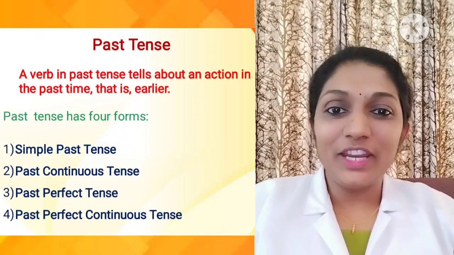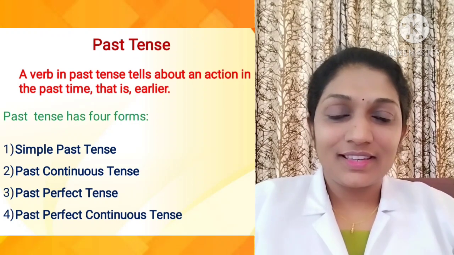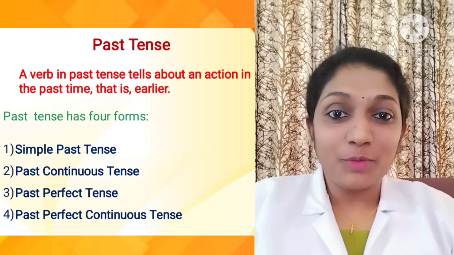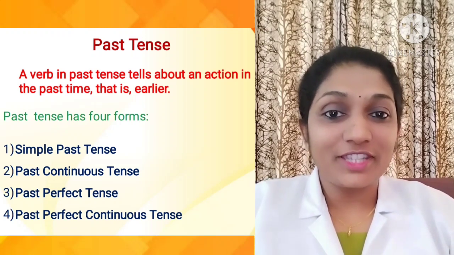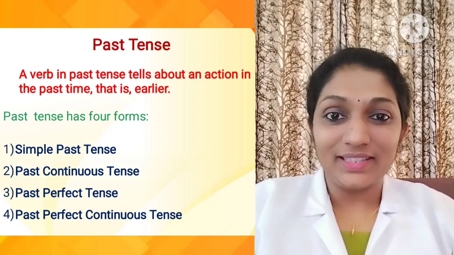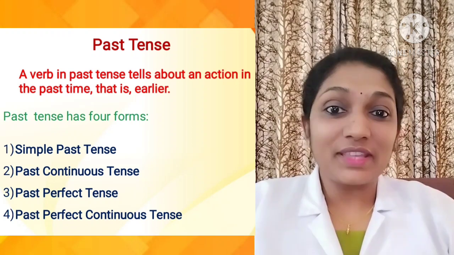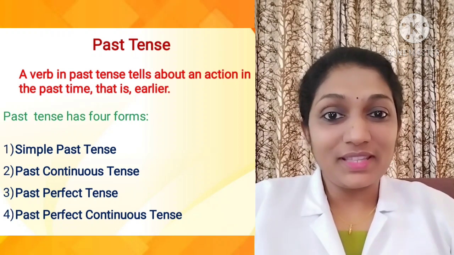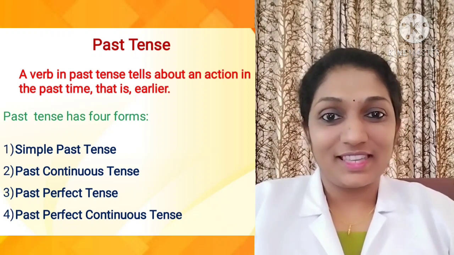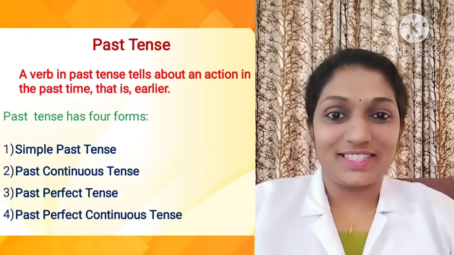In the previous video, we studied about tenses. So what are tenses? The way in which the verb changes its form to denote time is called tense. We studied about present tense, right? The simple present tense, the present perfect tense, present continuous tense, and present perfect continuous tense. And in this video, we will study about past tense.